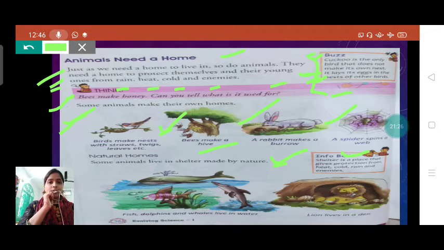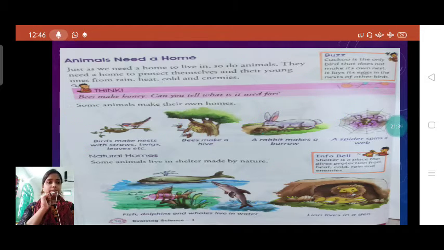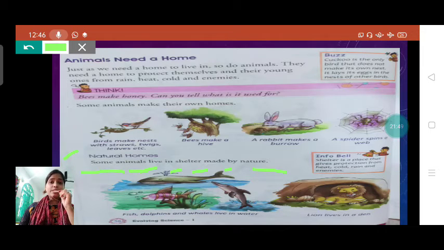Now see about natural homes. Natural homes means, students, that are already created by God, present in nature. No one needs to make them. Some animals like to live in shelter made by nature. Shelter made by nature means it is already present in nature, no one needs to make it.